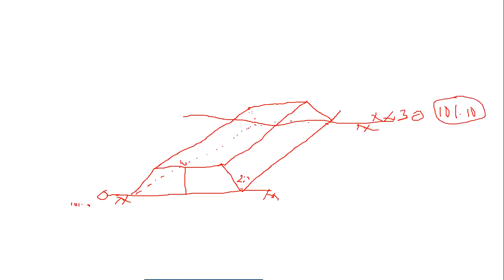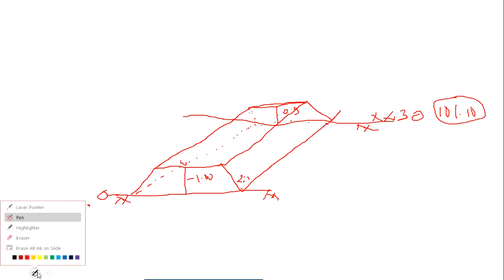But what is the formation width here? The formation level here is 102. So here the depth is 0.9, and here it is 1. So mean depth means here we are taking the mean of that. Now I am going to calculate the volume of this. I need the volume of this total area.